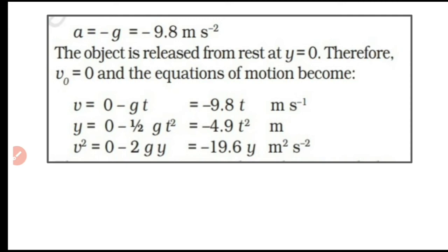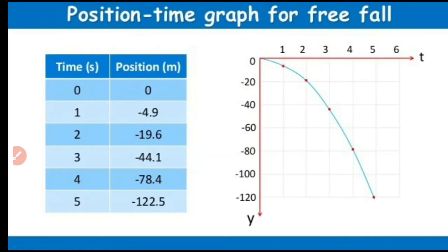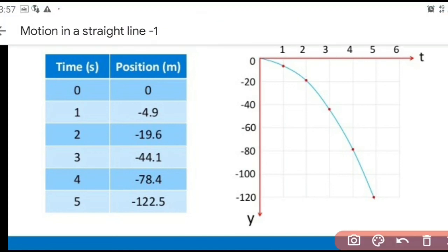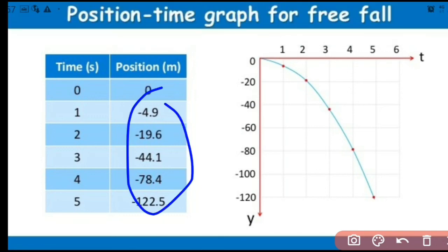Now we will discuss how to draw graphs, starting with the position time graph. First of all, you need to find the position. Using the second equation of motion, you can find out the positions at different instants of time, say 1 second, 2 seconds, 3 seconds, like minus 4.9 into 1, minus 4.9 into 2 square, minus 4.9 into 3 square, and so on. You will have the values like this. Then plot the graph, and you will get the graph like this.